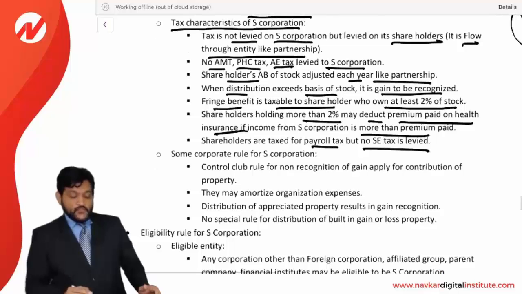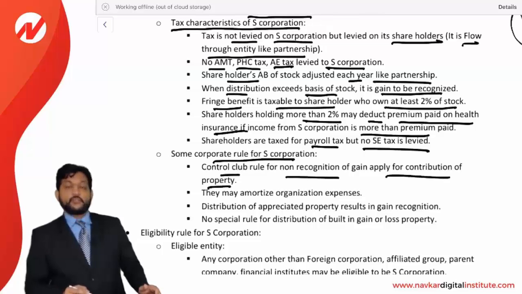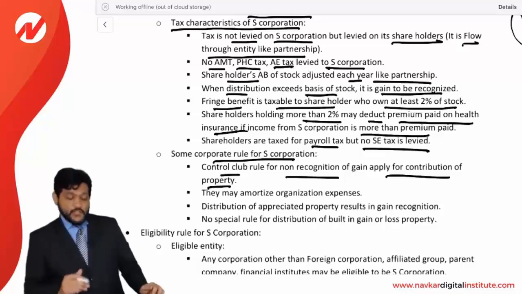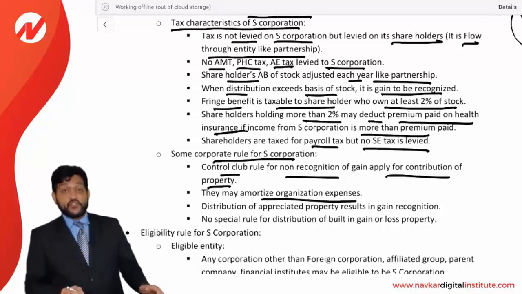Some corporate rules for an S corporation. The control club rule for non-recognition of gain applies for the contribution of property. We have seen the control club rule. The members of the control club can defer the gain on the transfer of property to a corporation. The same rule is applicable for an S corporation as well. They may amortize the organization expenses over 180 months, as we have seen. This amortization rule is applicable to an S corporation.